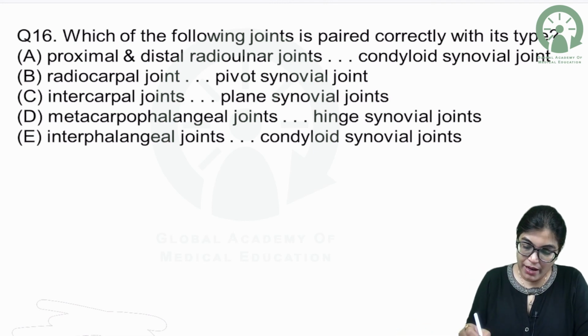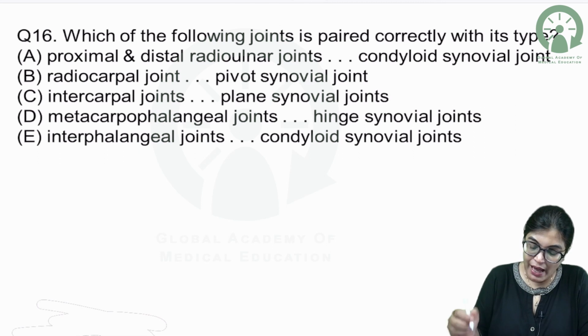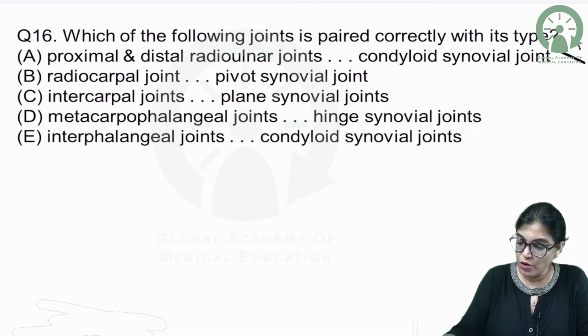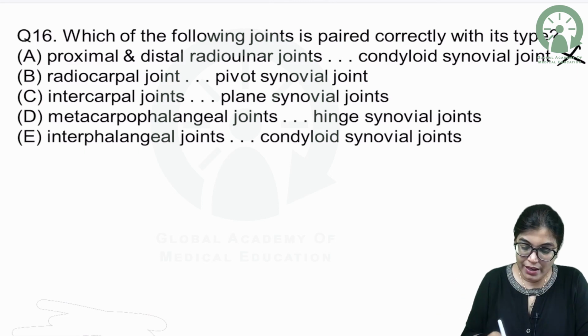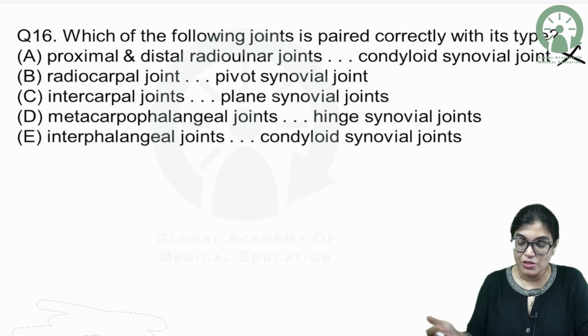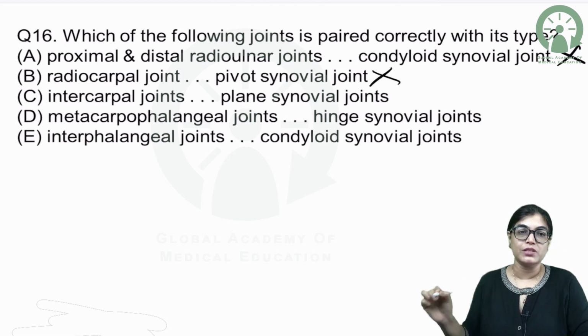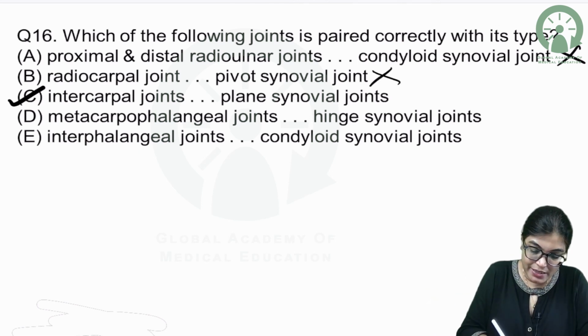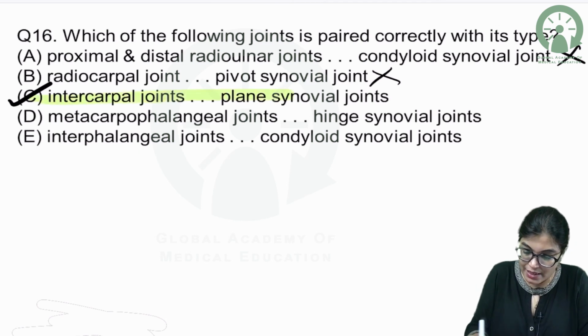My dear aspirants, when we are talking about all the options, this is wrong. Proximal and distal radioulnar joint is not condyloid variety, it is of pivot variety. So it is wrong. Radiocarpal joint, that means radius and the carpal joint forms the wrist joint, and it is ellipsoid variety. So it is wrong. Intercarpal joint is plain type of synovial joint and this is the correct match. So C is the right answer.